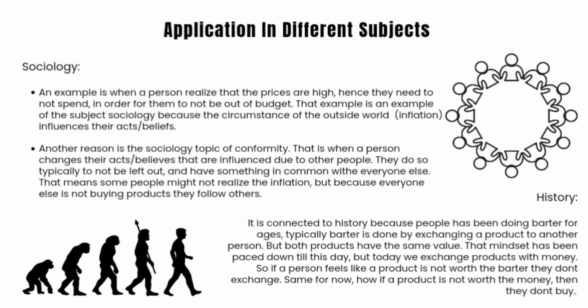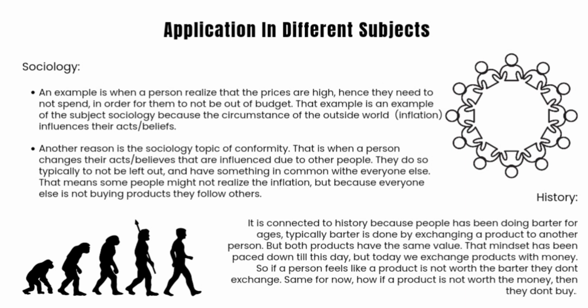They might not realize that, but because a lot of people are not buying products that are affected by inflation, the people who didn't realize it back then choose to follow the other people, because more people are not buying it and they don't want to be left out, so they follow them.